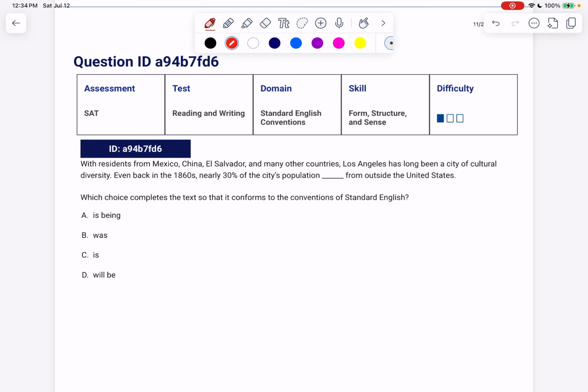With residents from Mexico, China, El Salvador, and many other countries, Los Angeles has long been a city of cultural diversity. Even back in the 1860s, ooh, I see words that literally refer to time. Back in the 1860s, nearly 30% of the city's population blank from outside the United States. We're gonna have to go for past tense here because they definitely gave us that time period to work within. So let's get rid of the present tense and the future and pick the past tense.